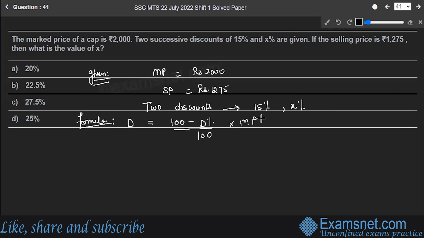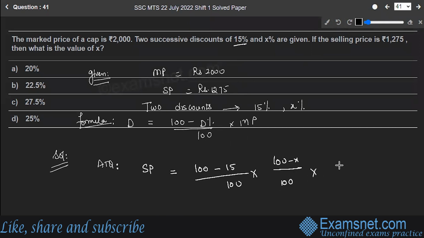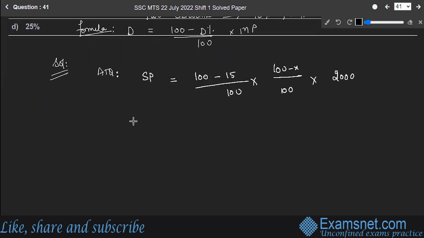So here we are having two successive discounts. That means according to the question, the selling price is equal to 100 minus 15, because this is the first percentage, upon 100 into the second discount, which is 100 minus X, into marked price. Marked price was 2,000. Selling price was 1,275. So 1,275 is equal to 85 upon 100 into 100 minus X into 2,000.